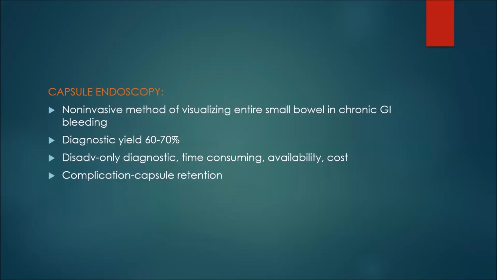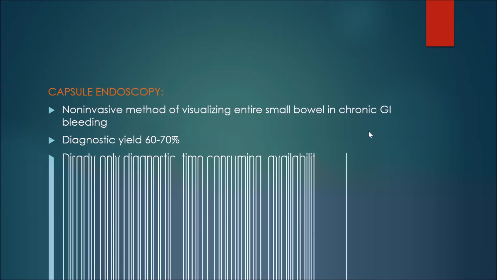One more disadvantage is that it will take multiple photographs of multiple views. There are chances of missing the important bleeding location in such cases. Generally, it is never done in acute lower GI bleeding. It is done for obscure GI bleeds, chronic obscure GI bleeding.